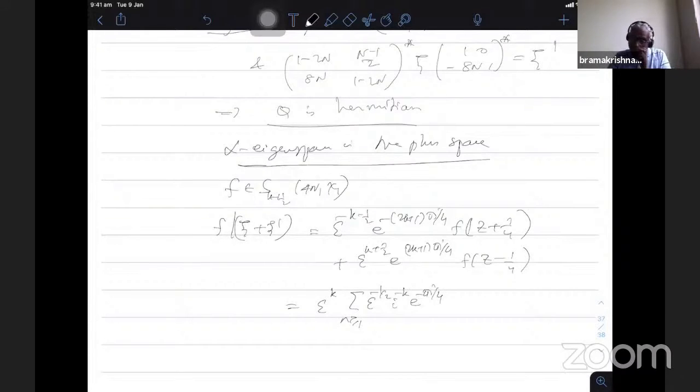And then when you use the Fourier expansion of f, it is a summation of a_n e^(2πin z). So therefore e^(2πin/4) will come out. Therefore it is e^(πin/2) plus.